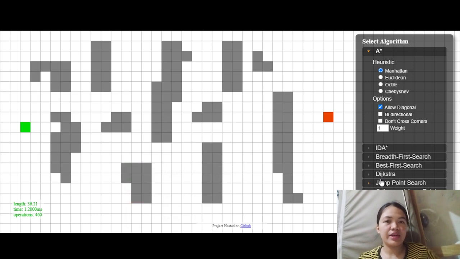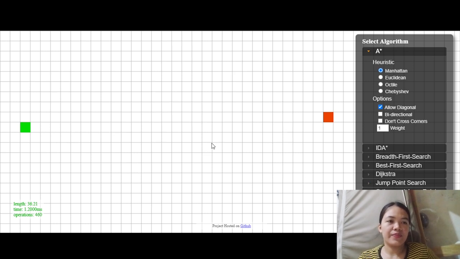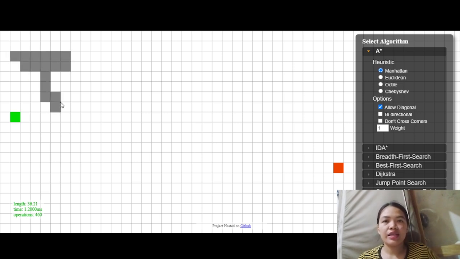So let's create a new scenario for our simulation. Assume that this green node, we will put it here, and this is now our starting point. And this red node, we will put it here, and this will be our endpoint. So now let's create a couple of obstacles in our simulation.